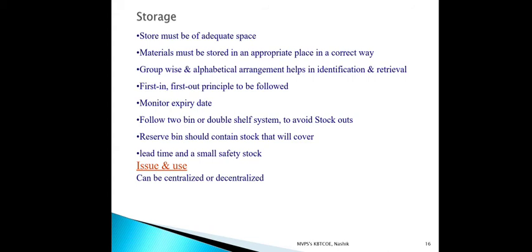Then color codification: we can use colors for different materials, like red for a surface to be machined, black for a surface to be left unmachined, yellow for core paint, and a red strip on a yellow base for loose pieces. These are the different examples for the codification system in color.